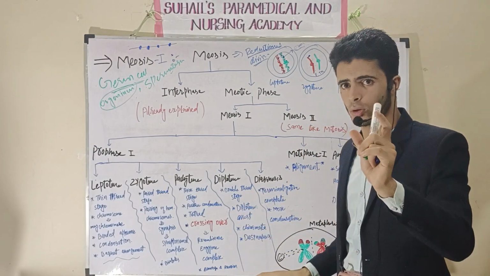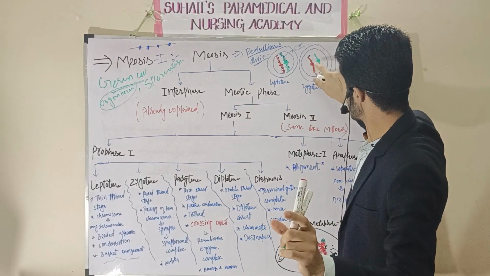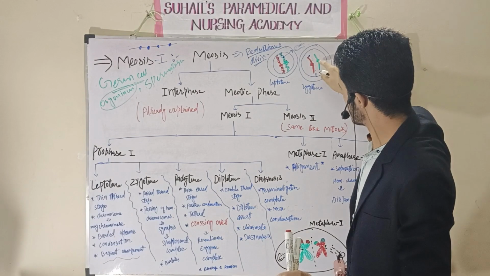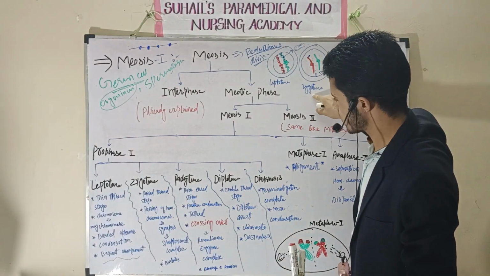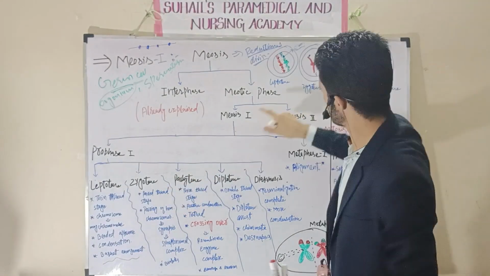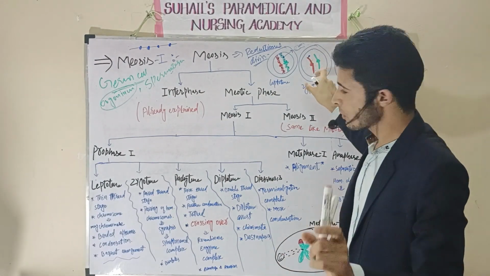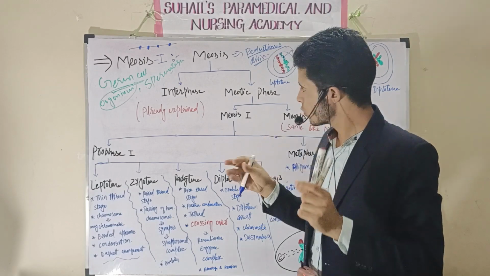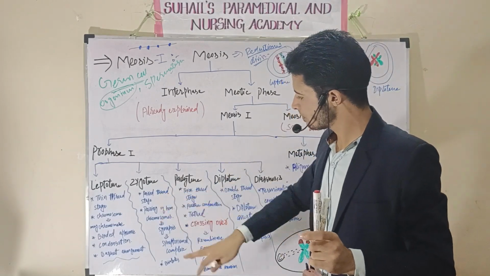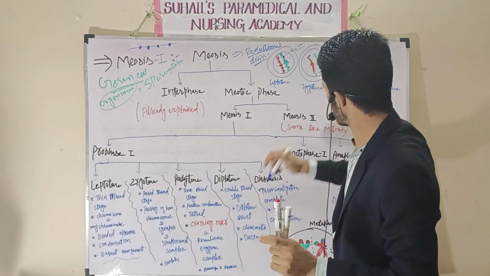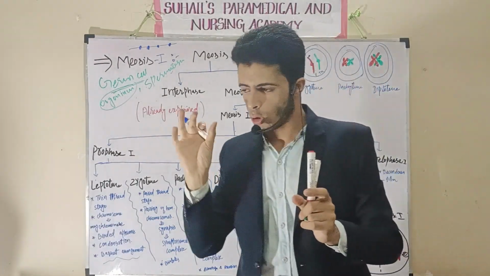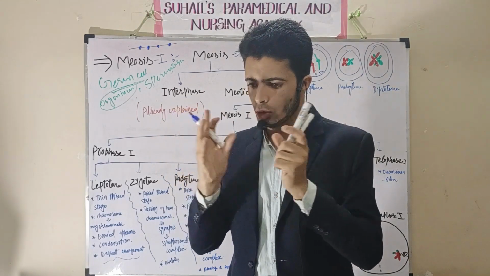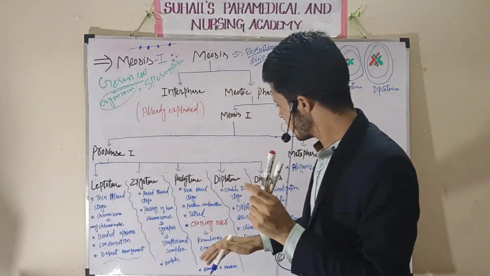Bivalent means only two non-sister chromatids are visible. That is why it is called the bivalent stage. This bivalent stage is zygotene, and the paired thread stage means they will be in paired form. These homologous chromosomes will come close to each other, like a pair. So pairing of homologous chromosomes will occur, that means the father's copy and the mother's copy. The pairing of homologous chromosomes is called synapsis.